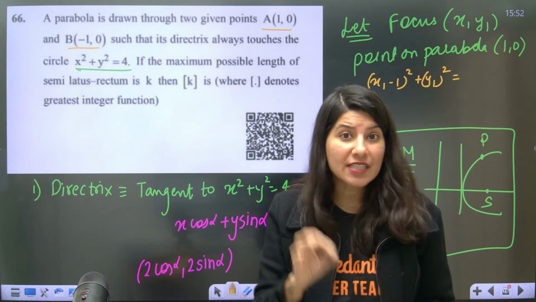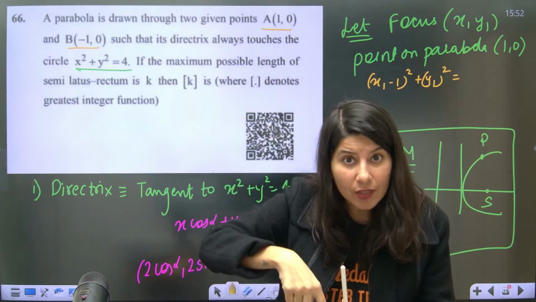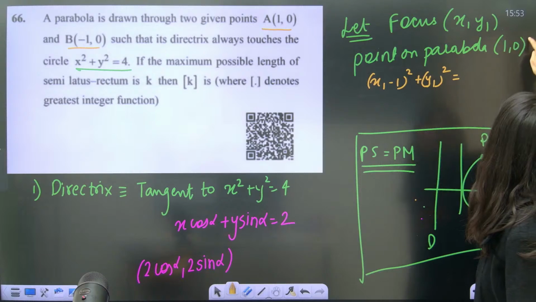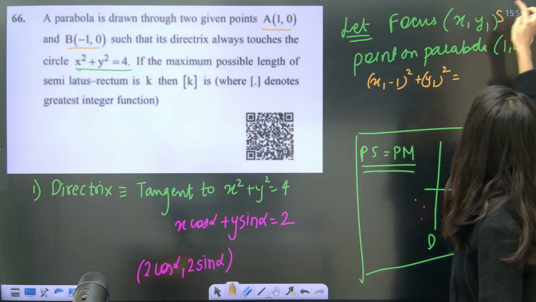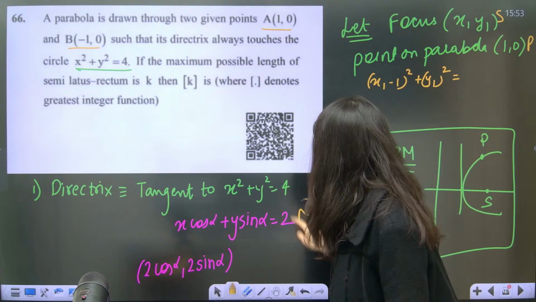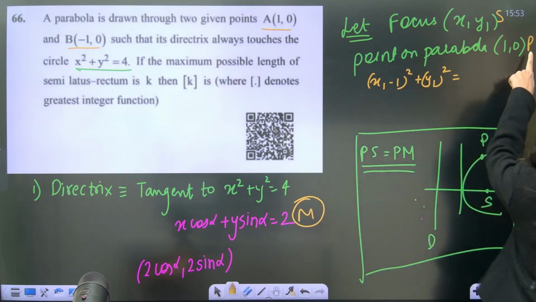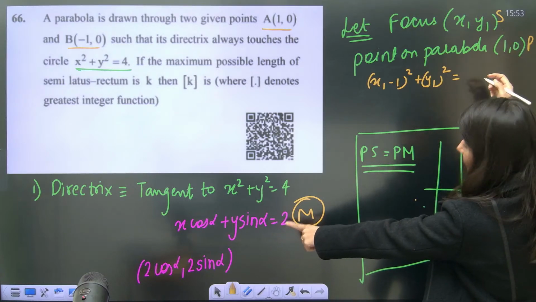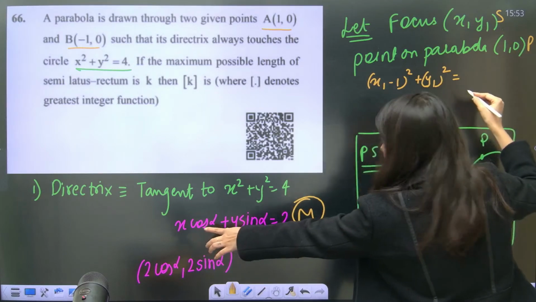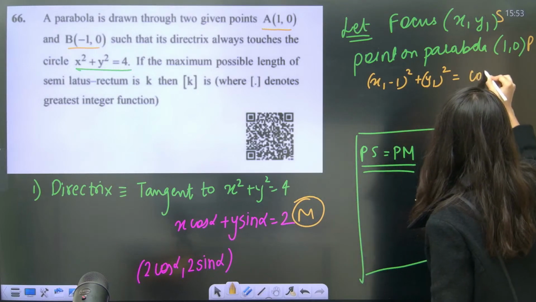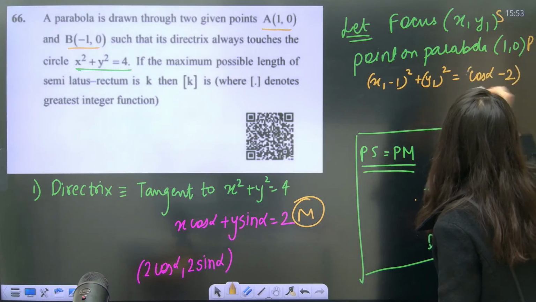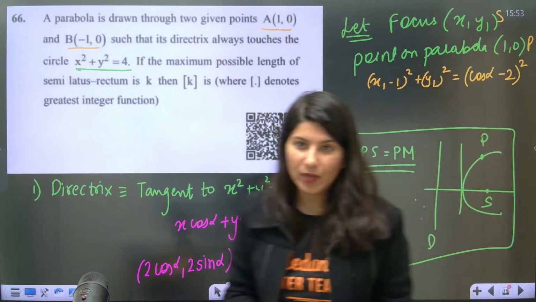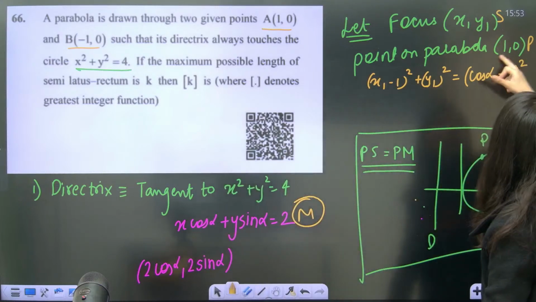Now PM. What is PM? The distance of that point on the parabola from the directrix. This is your P, this is your S and this is your M. Distance between (1, 0) and this line: this is 1 cos alpha, so that is cos alpha minus 2, whole square, because there will always be a square root and a distance. This is the very first equation because the point on the parabola is (1, 0).